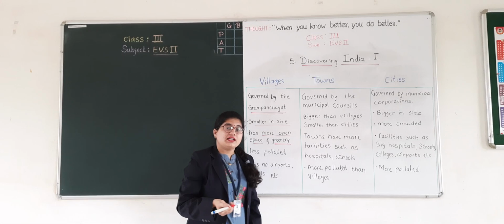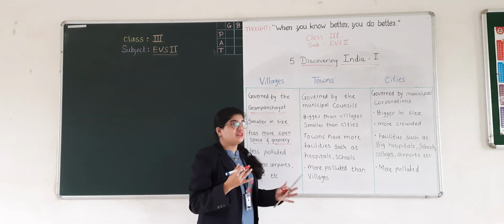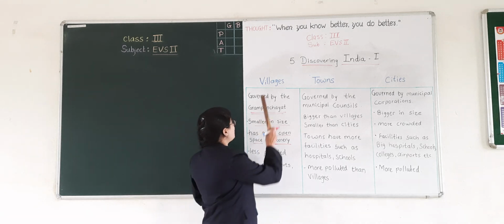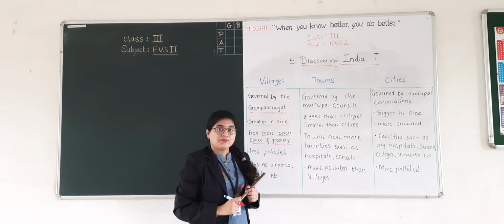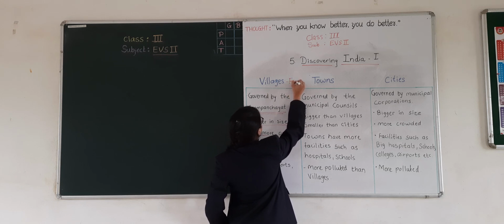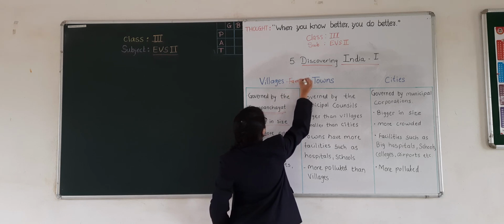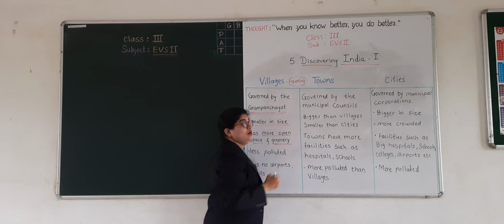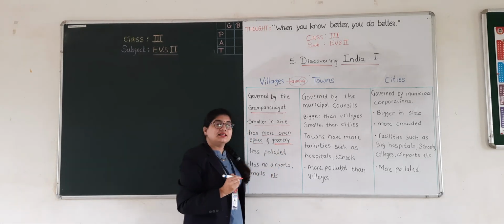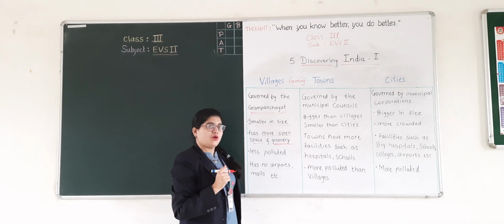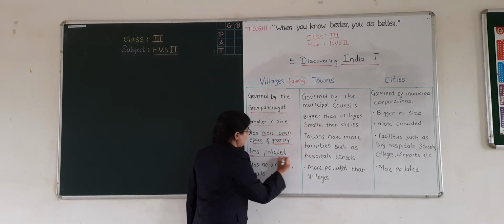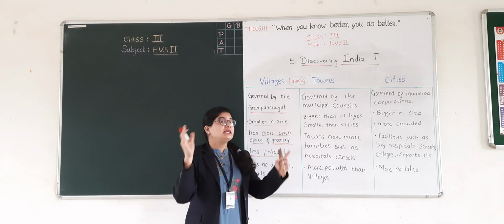As we all know, people who live in villages do farming. The main occupation of villagers is farming. What do they do? They do farming. So you can see greenery in the villages. Then the next point is that it has more trees.